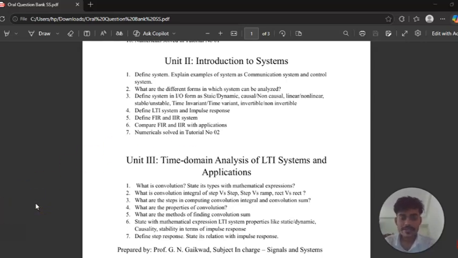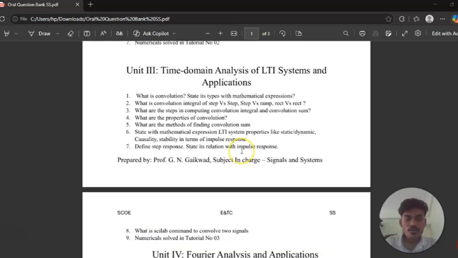So we will discuss unit 3. We move on to unit 3, that is the time domain analysis of LTI systems and the applications. So we will discuss the important questions for unit 3. Let's start. Number one important question for unit 3: what is convolution, state its types with mathematical expressions. Then the convolution integral of step versus step, step versus ramp, and rect versus rect. This is the second important question from unit 3.